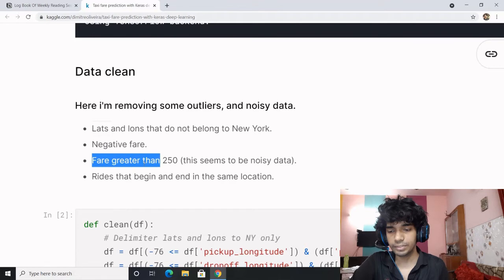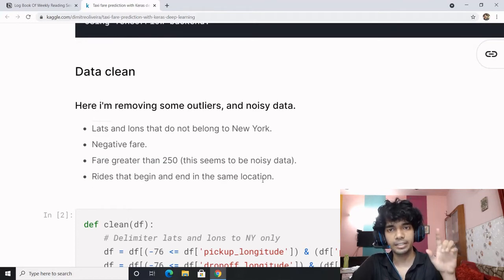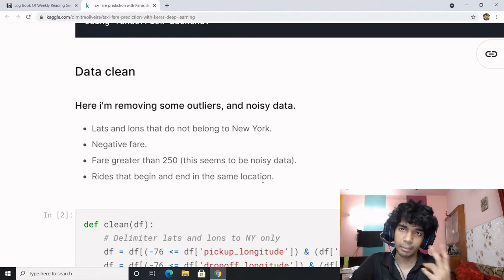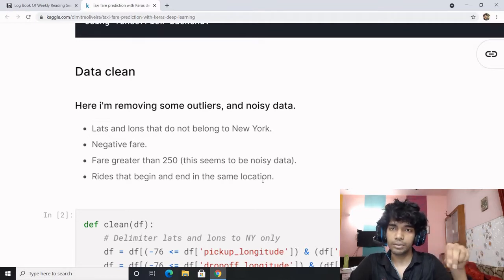Apart from it, fares greater than 250 are outliers you would rather not take into consideration while making your model. And rides that begin and end in the same location, which might have been a cancelled ride, or the end location not being logged into the database.